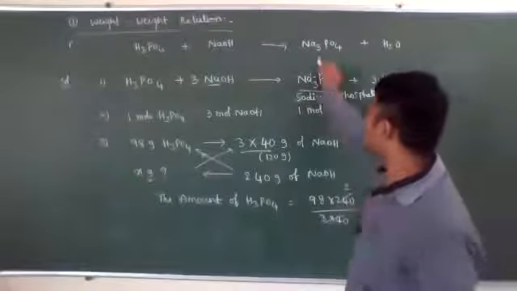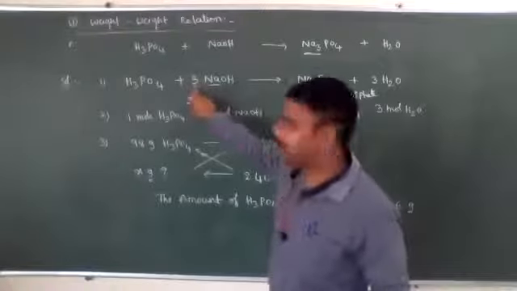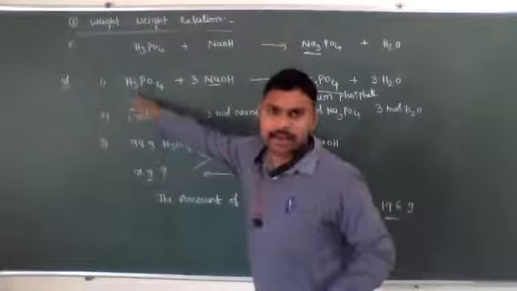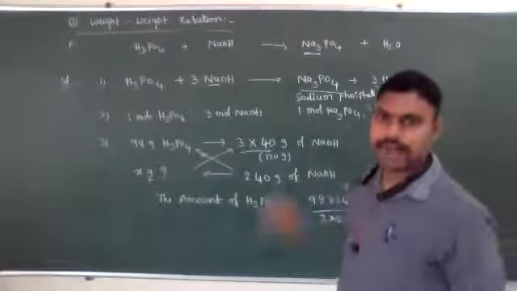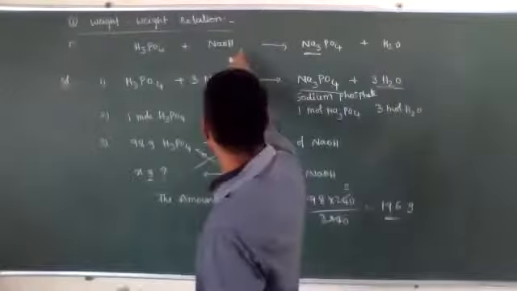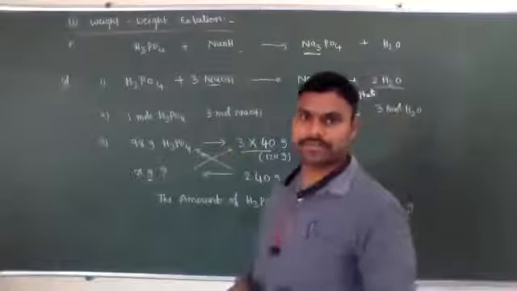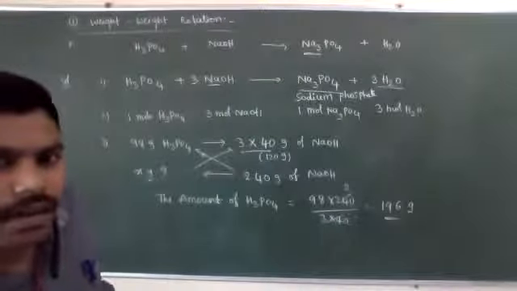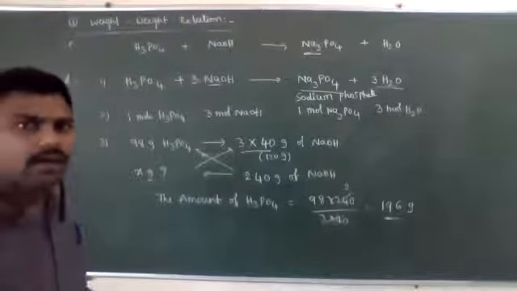Now you balance. On the product side 3 are present. That's why I wrote 3. Now 3 OH minus ions are present, 3 H plus ions are present. They combine to give 3 molecules of water. Now that is the balanced chemical equation. The earlier one is the skeleton equation, a rough equation. Okay, ma?